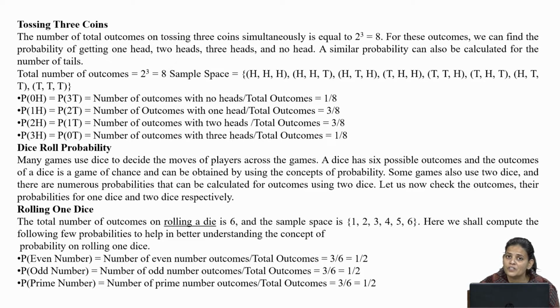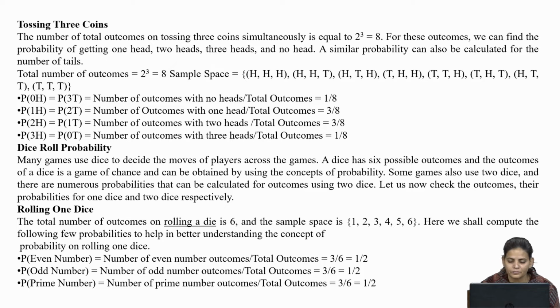Probability of having 0 heads and 3 tails is the number of outcomes with no head divided by total outcomes, because no head means there are only tails. So it will be 1 divided by 8, because there is only one case where we have 3 tails and no head.